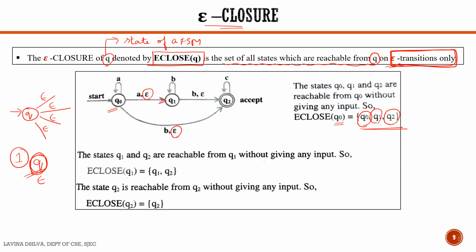Next we shall take E-closure of Q1. We can see that it moves to state Q2 on an epsilon transition. Therefore E-closure of Q1 is Q1 itself plus Q2. Next we have E-closure of Q2 state. There is no transition defined here. Therefore E-closure of Q2 is Q2 itself. So this is the concept of epsilon closure.